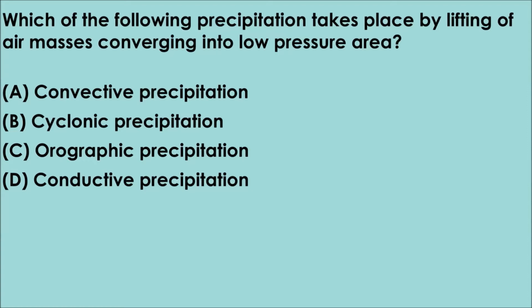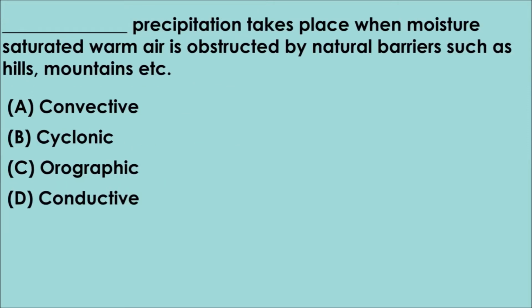Cyclonic precipitation. Question number 2. Fill in the blank: precipitation takes place when moisture saturated warm air is obstructed by natural barriers such as hills, mountains, etc. Option A. Convective, B. Cyclonic, C. Orographic, D. Conductive. The correct answer is option C.